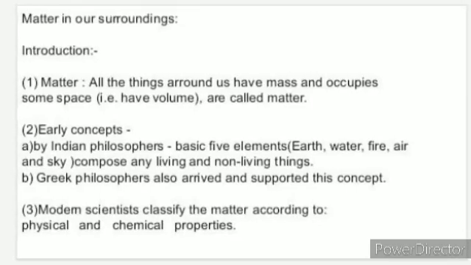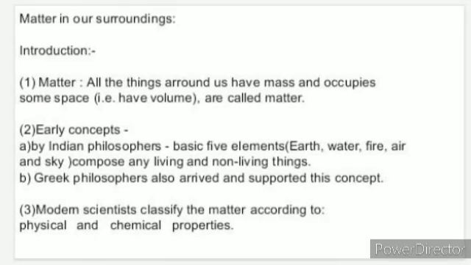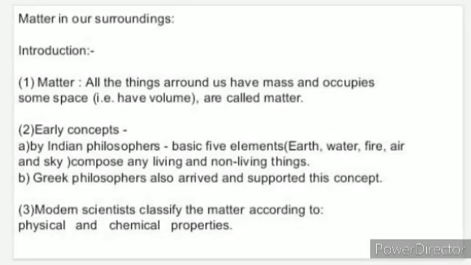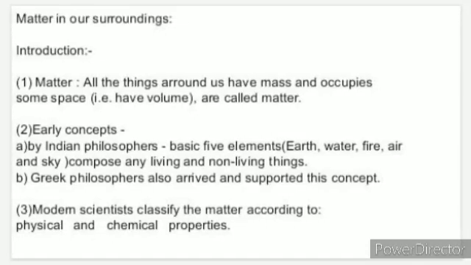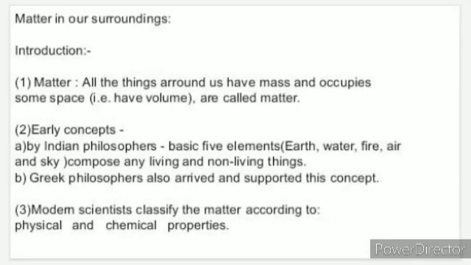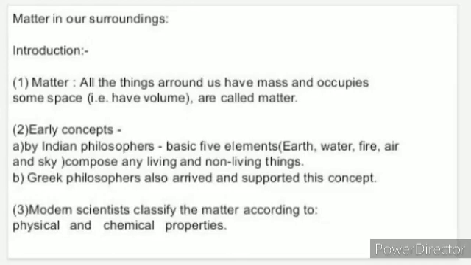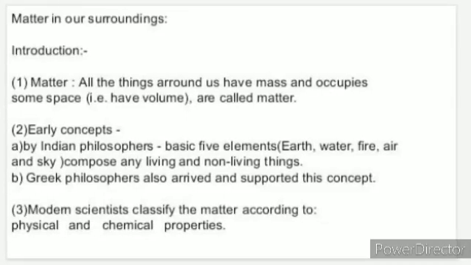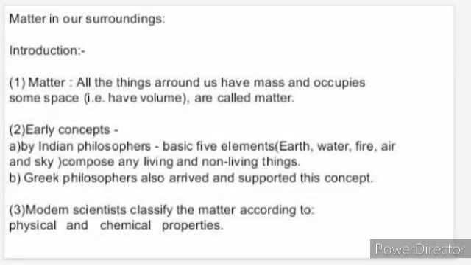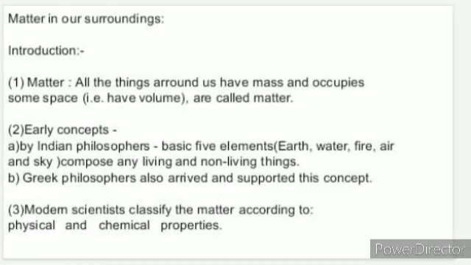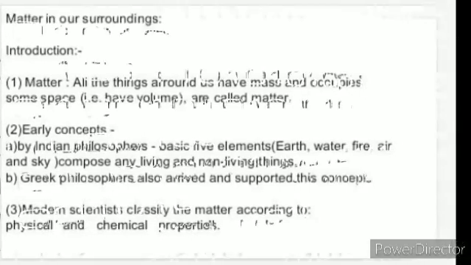All the things around us that have mass and occupy some space, that is, have volume, are called matter. Early concept about matter by Indian philosophers: the basic 5 elements such as earth, water, fire, air and sky compose any living and non-living things. Greek philosophers also arrived at and supported this concept. But modern scientists classify matter according to physical and chemical properties.